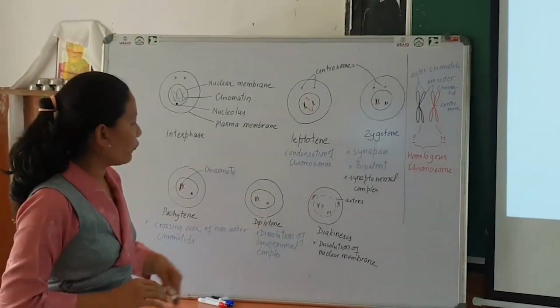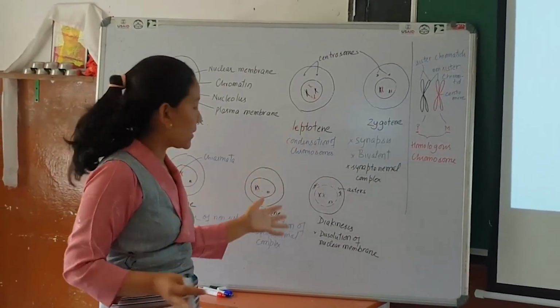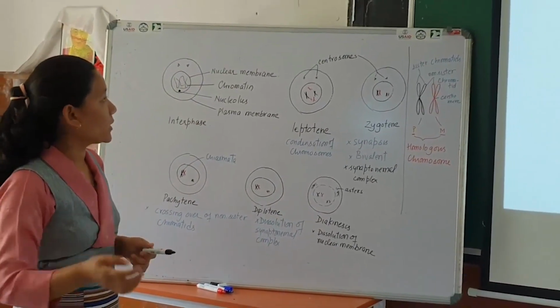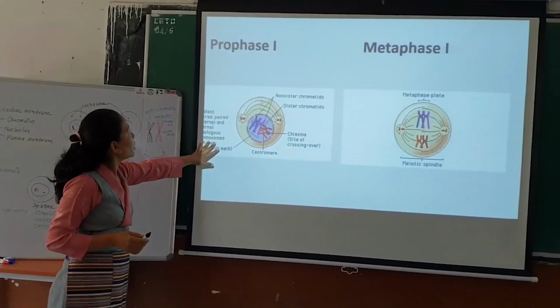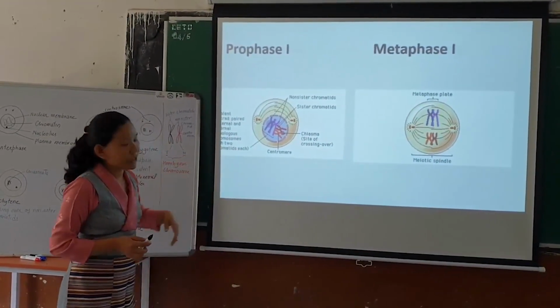And by the end of this diakinesis, of course, all the nuclear membrane has disappeared and chromosome lies in the cytoplasm. Okay, next. So here is a picture of this prophase 1. Okay, now next is metaphase.